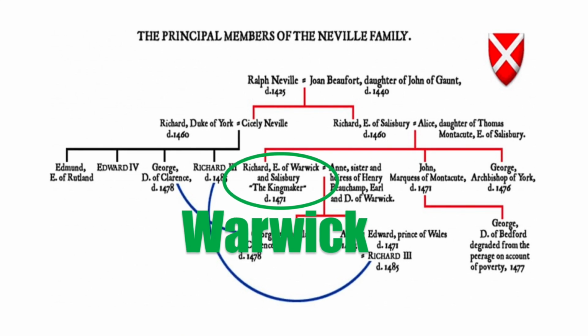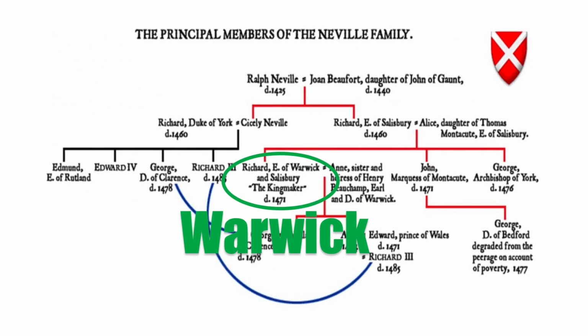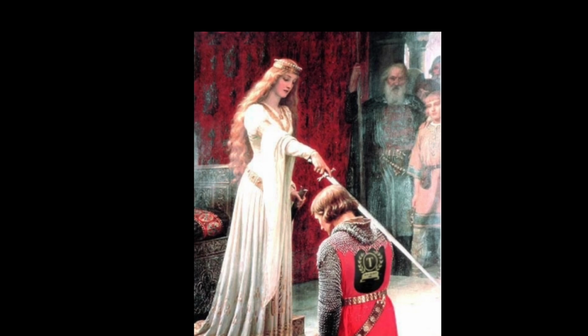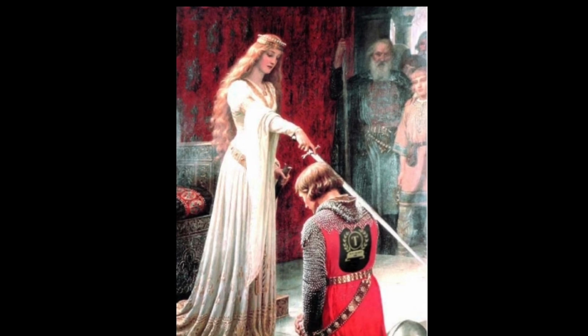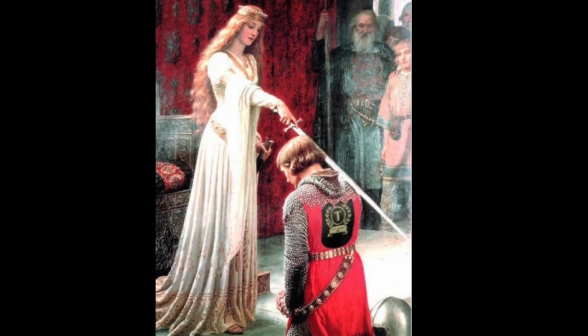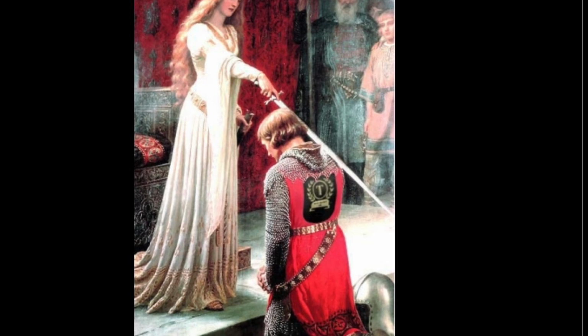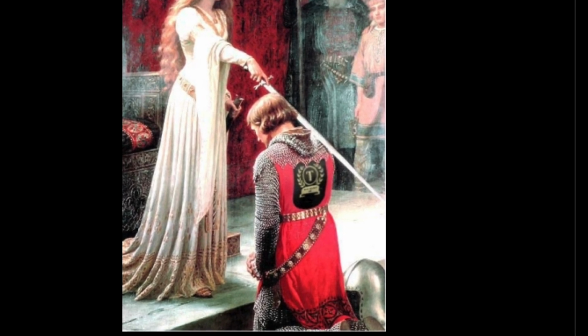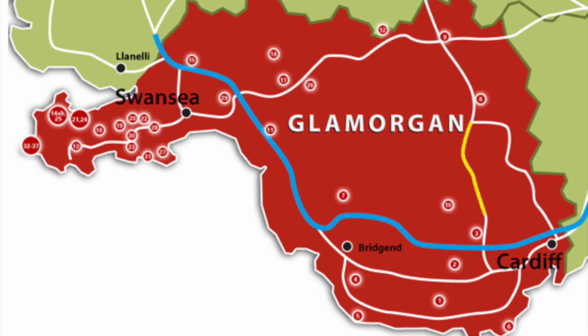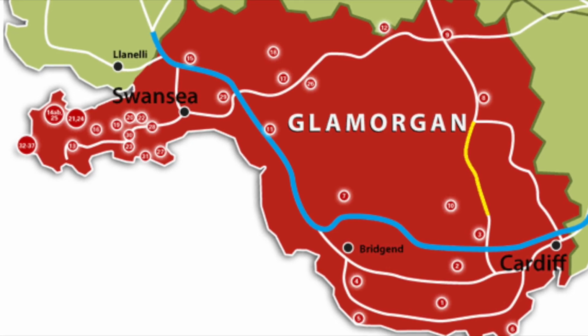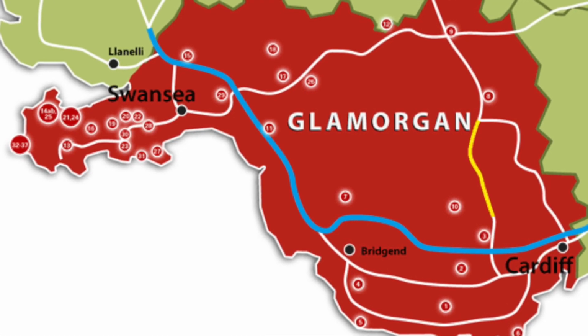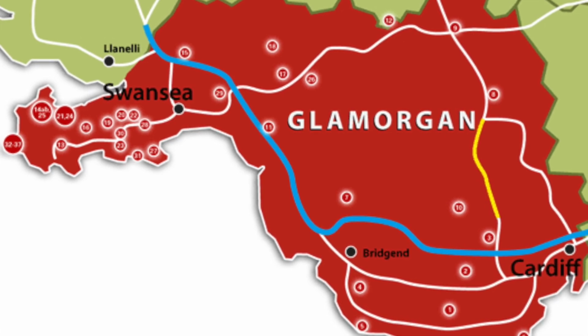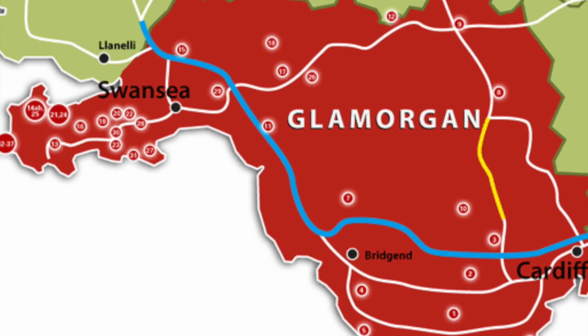Let's take a look at a significant moment that helped shape Warwick's behavior. Warwick was a knighted and loyal lord under King Henry VI from the House of Lancaster and his wife, Margaret of Anjou. Warwick thought he had the position of influence with the Lancasters. However, when the king took a large piece of land from Warwick and granted it to the Duke of Somerset, who was also getting closer to Margaret, Warwick was furious.